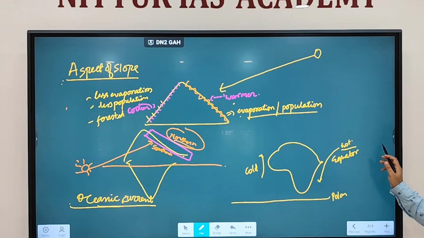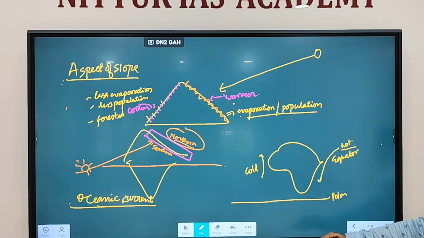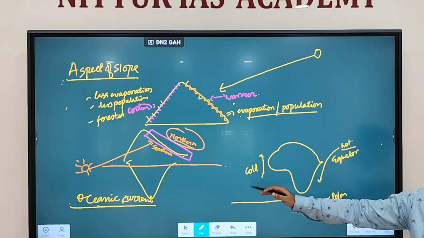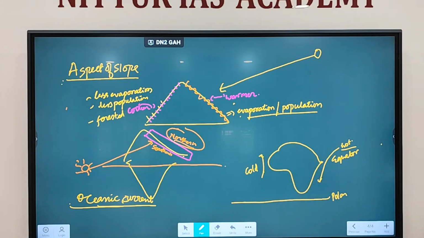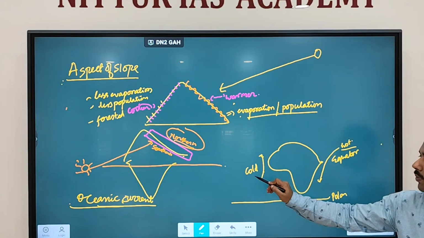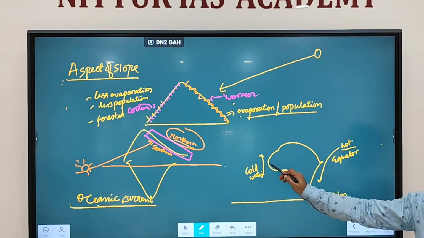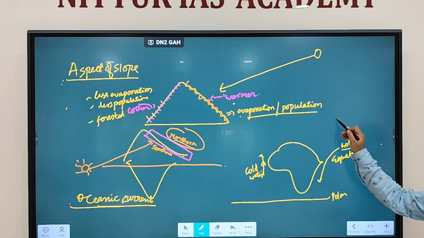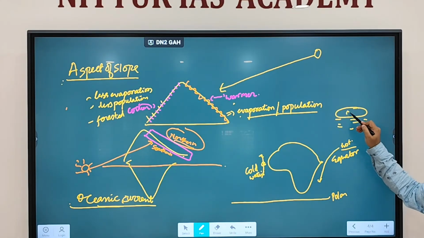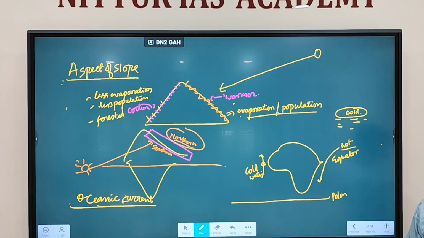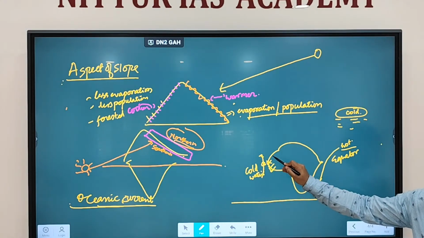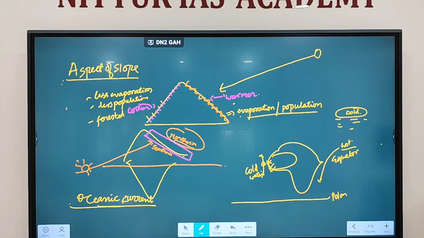So if current is developing from the equatorial region, it will bring warm current. If the current is developed from the polar region, it will have a colder current. So colder current will bring colder water. When water is cold, what will happen to air? It also becomes cold. If air becomes cold, air will not expand. When it will not expand, you don't see rainfall. So that's why we discuss desert conditions found on the western side. Clear?